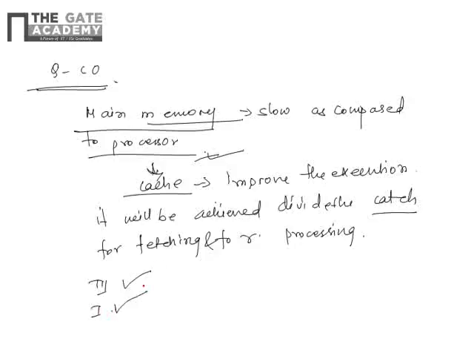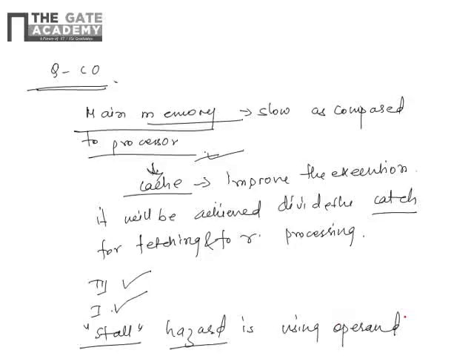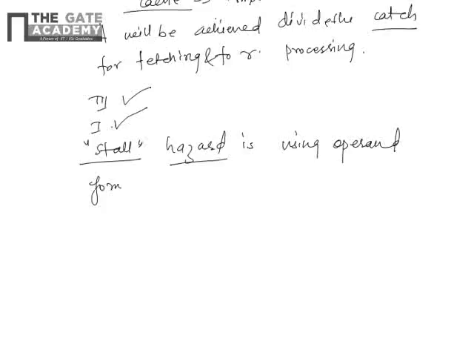Now, there is a hazard in the pipeline that is called a stall. Okay, so this stall is a kind of hazard. This hazard is subsided by using operand forwarding. So this operand forwarding is used for improving the execution time only. Therefore this forwarding will also be helpful in execution.